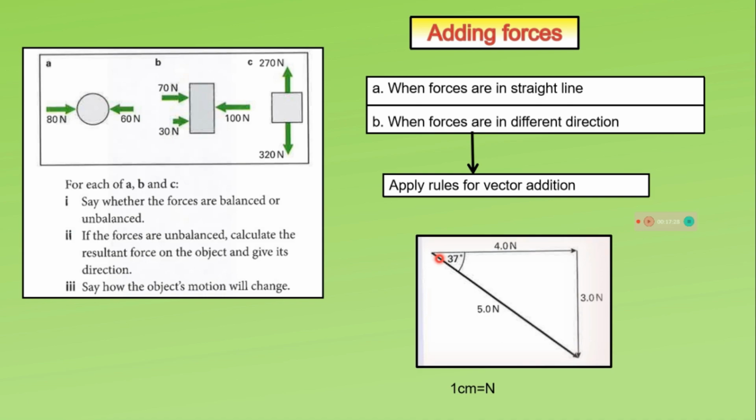Measure the arrow and use the scale to determine the size of the force. So the length of the line is equal to 5 centimeters. Use a protractor to measure the angle of the force. So the angle of the force is 37 degrees below horizontal.